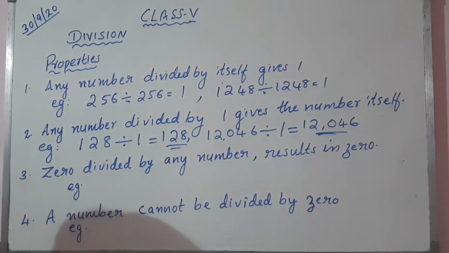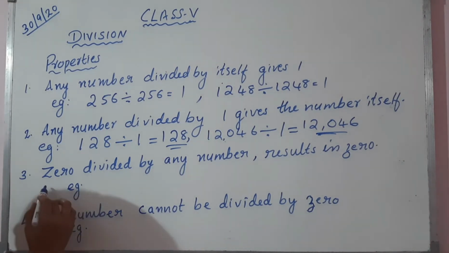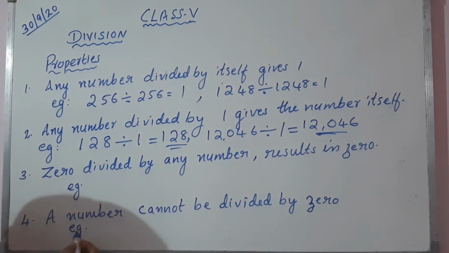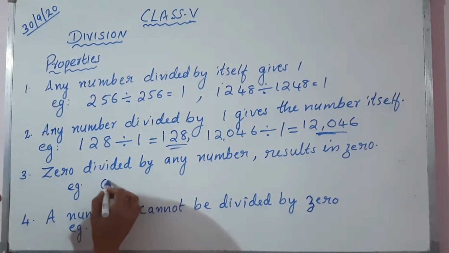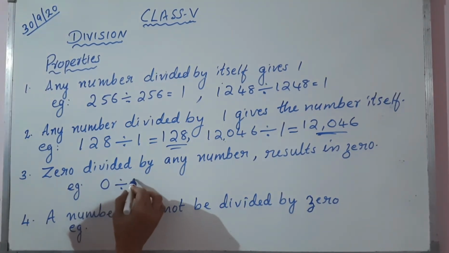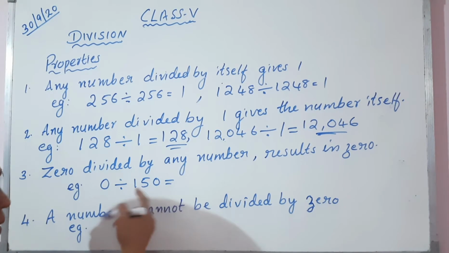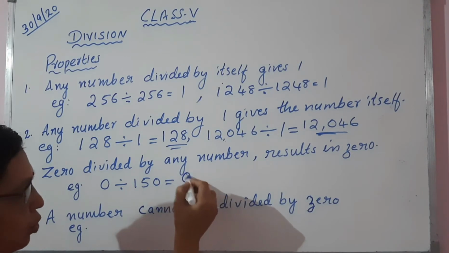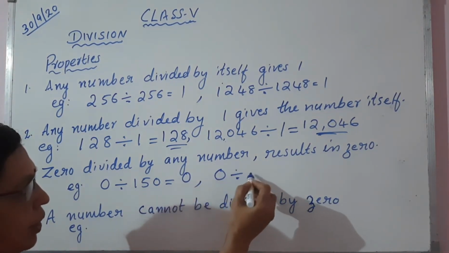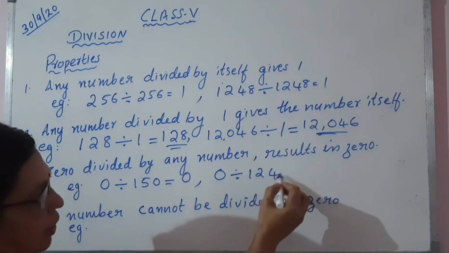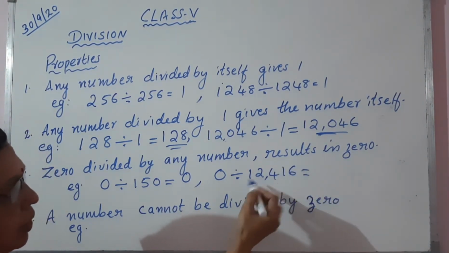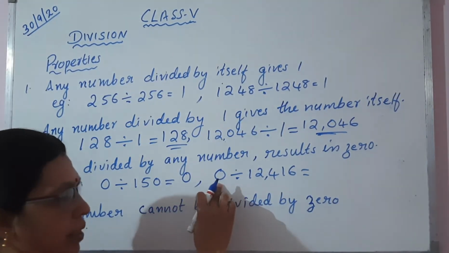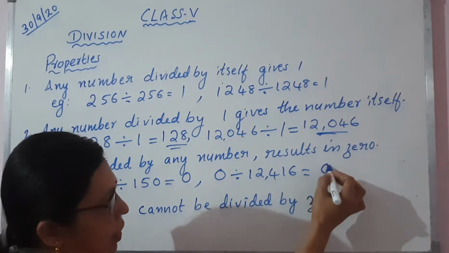So 2 examples are over. Third property: 0 divided by any number results in 0. So 0 divided by any number, that is, 0 divided by 150, that is a number. 0 divided by a number, we will get the answer 0. 0 divided by 12,460, whatever be the number, 4-digit or 3-digit or 2-digit or 5-digit, let it be. But if you are dividing 0 by a number, the answer will be 0.